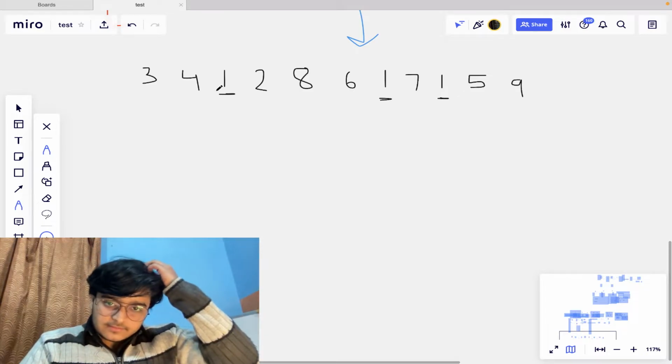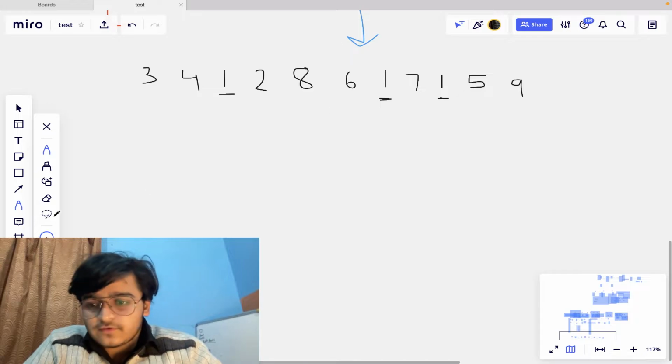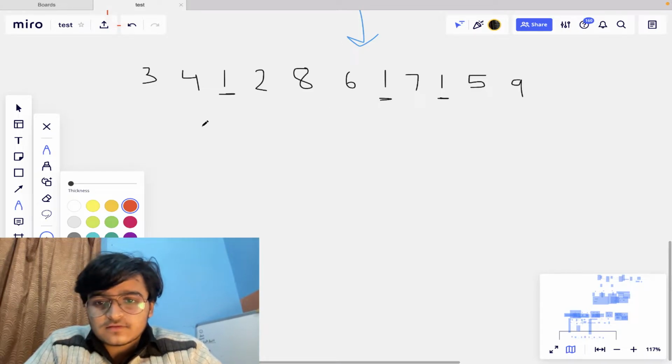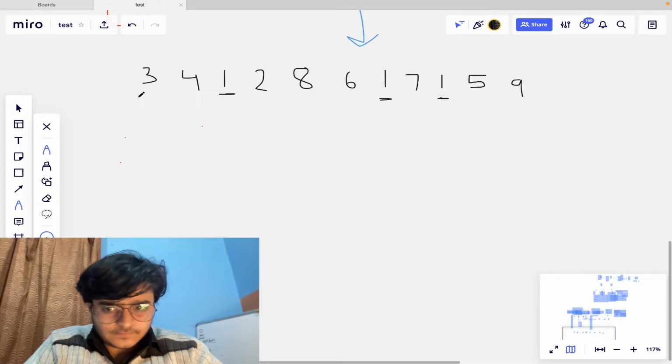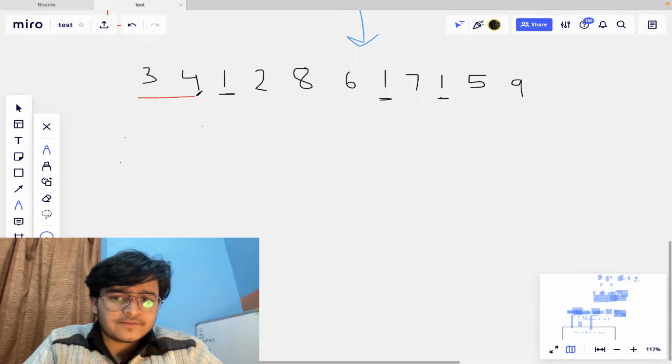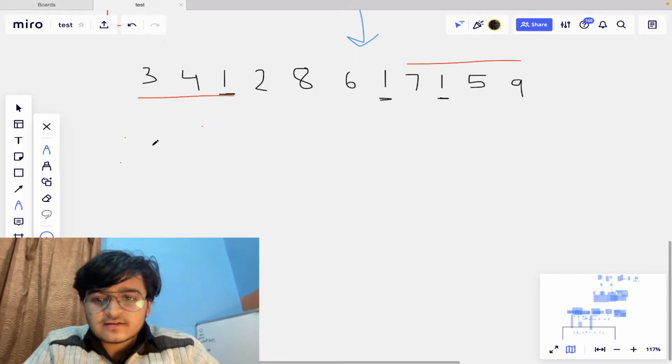Now, considering the first occurrence of 1 and the second occurrence of 1, what will be my answer? I'll take a red color. I can take the first subsegment including these 3 elements, and the second subsegment including these 4 elements, right? One of my combinations is 3 4 1, and 1 will be matching here.